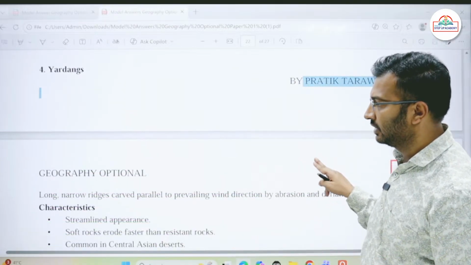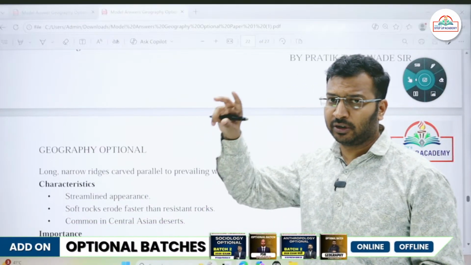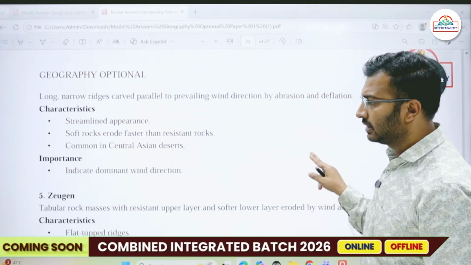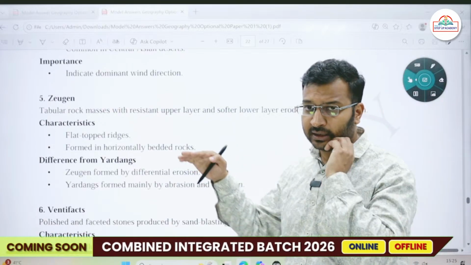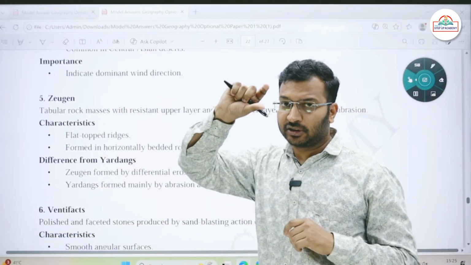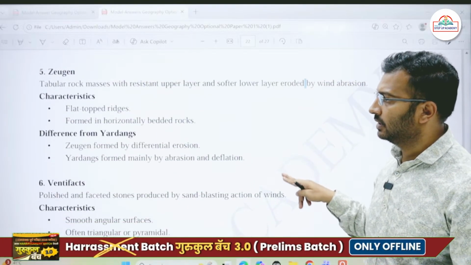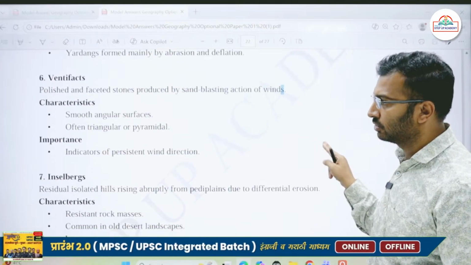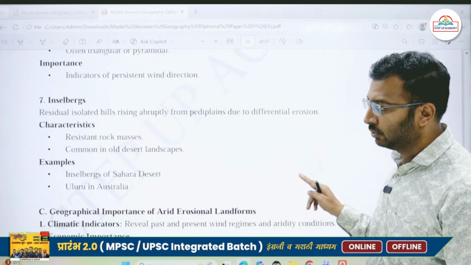Then we have yardangs, which are nothing but long ridges which are more or less parallel to each other, and in between them we have gullies that are formed. Then zeugen is there, wherein there is a hard rock present on the top layer and soft rock on the lower layer. ठीक है, then ventifacts, because of sand blasting, the rocks get cut into different angular shapes. Then there are inselbergs present over here as well.